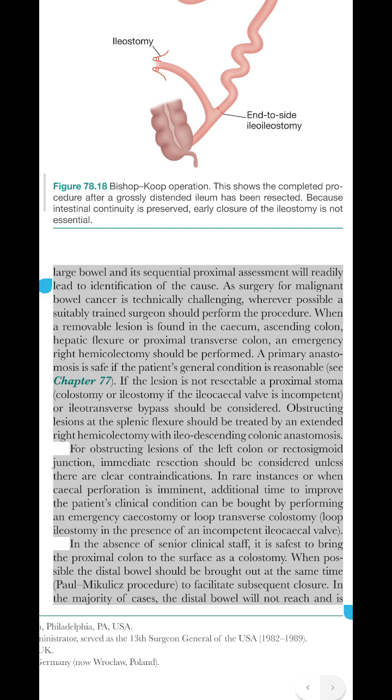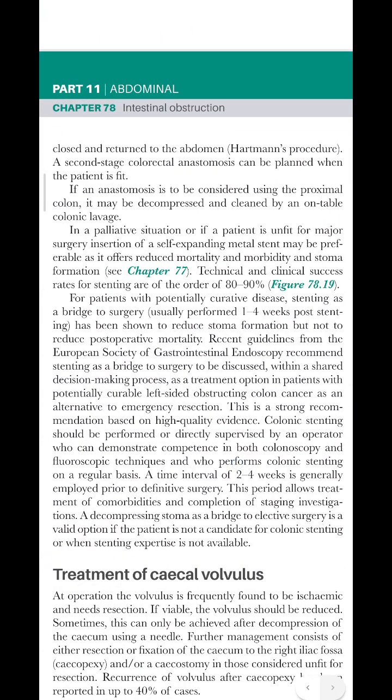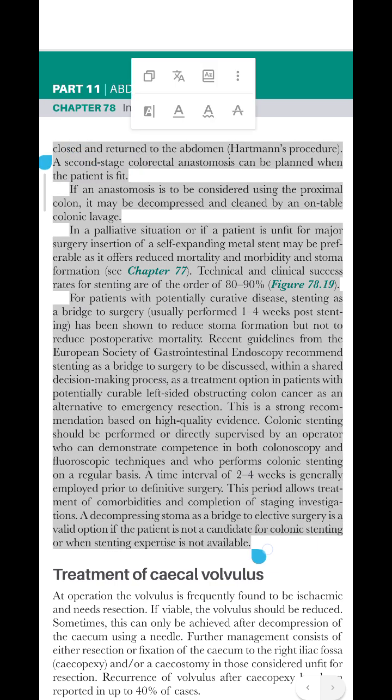In the absence of senior clinical staff, it is safest to bring the proximal colon to the surface as a colostomy. When possible, the distal bowel should be brought out at the same time, called Mikulicz procedure, to facilitate subsequent closure. In the majority of cases, the distal bowel will not reach and is closed and returned to the abdomen, Hartmann's procedure. A second stage colorectal anastomosis can be planned when the patient is fit.